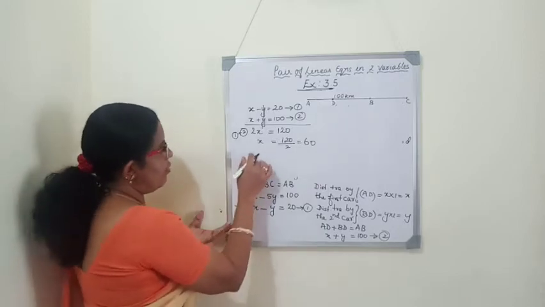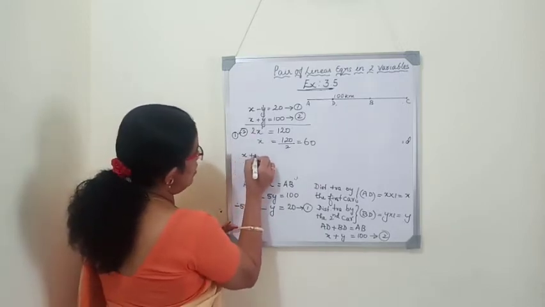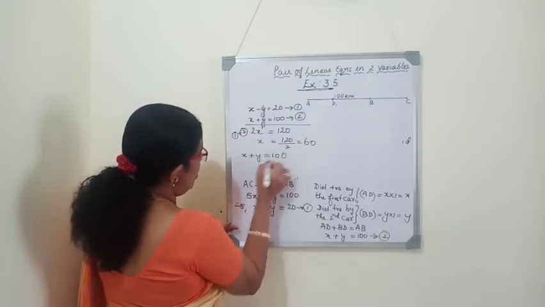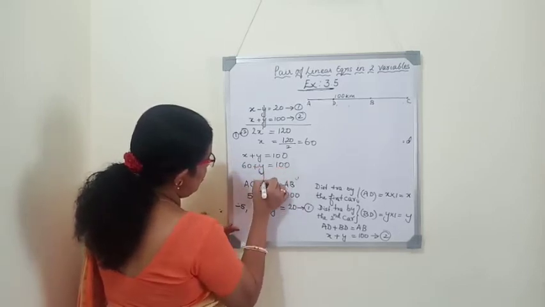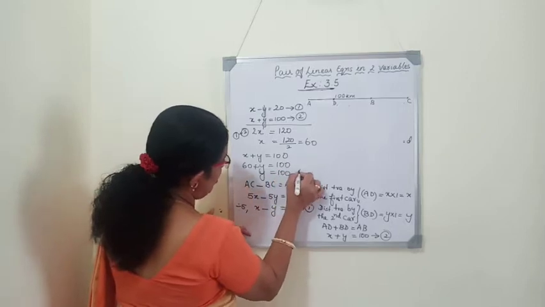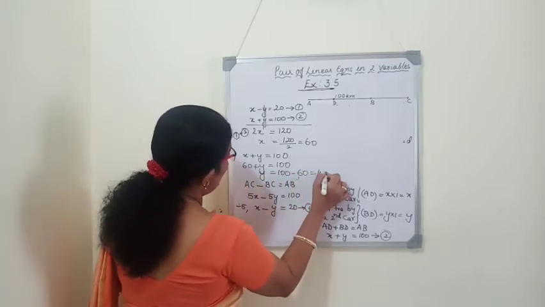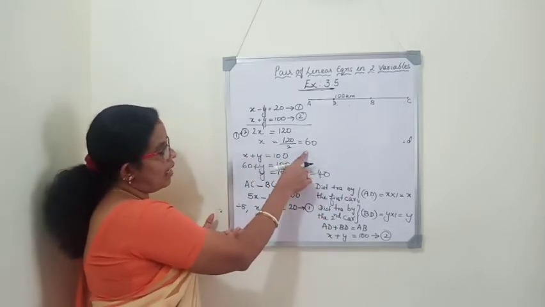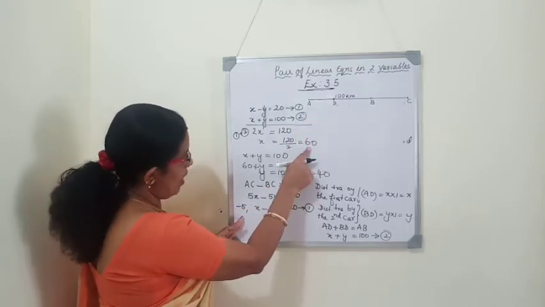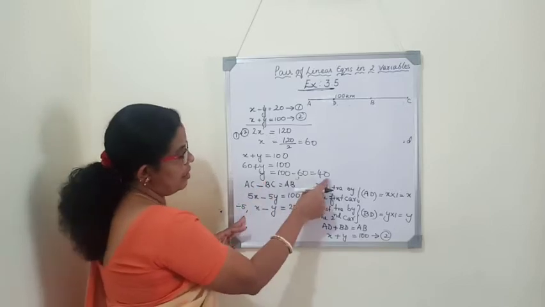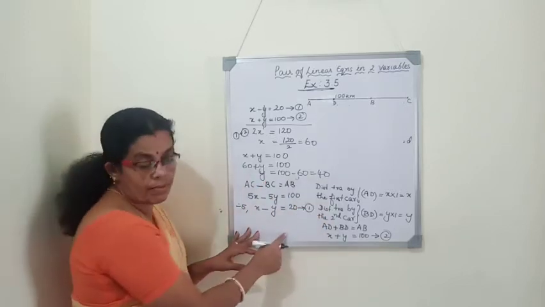Substitute the value of x in one of the equations. So the second equation, x plus y is 100. 60 plus y is equal to 100. y is equal to 100 minus 60, it is 40. So x is the speed of the car starting from place A. So the speed of the first car is 60 km per hour and the speed of the second car is 40 km per hour.